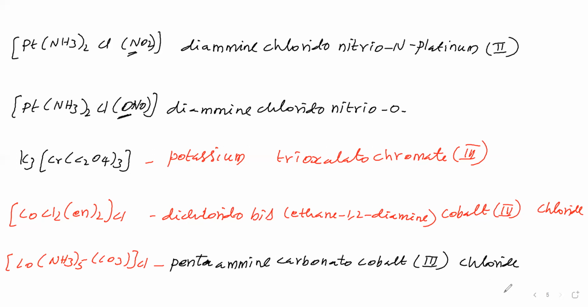Next complex is Hg[Co(SCN)4]. This complex name we will say. First the metal, which is the cation, mercury. Then this is an anionic complex.